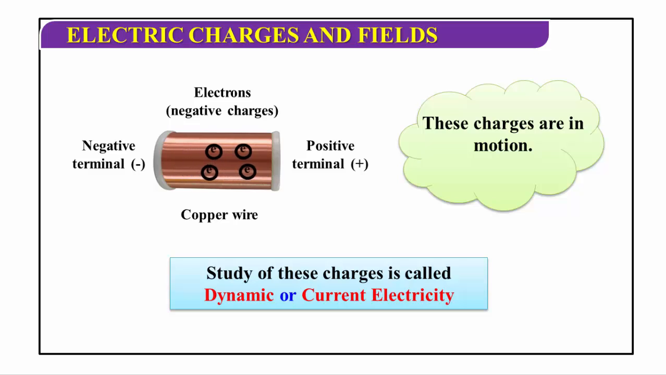It is the branch of physics which deals with the study of electric charge in motion, also called current electricity. Here electricity can be divided into two branches. The first one is electrostatics and the second one is electrodynamics, also called current electricity. This is a very simple concept. Static means the charge is at rest. Dynamics means the charges are in motion. If you study the charges at rest, that is called electrostatics. If the charges are in motion, that is called current electricity.